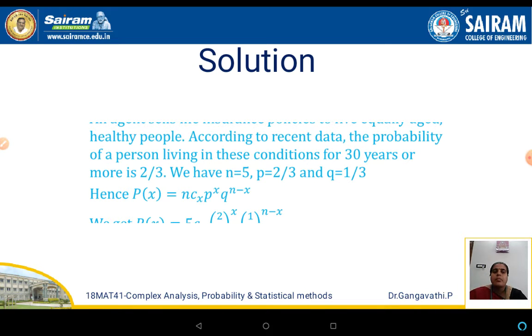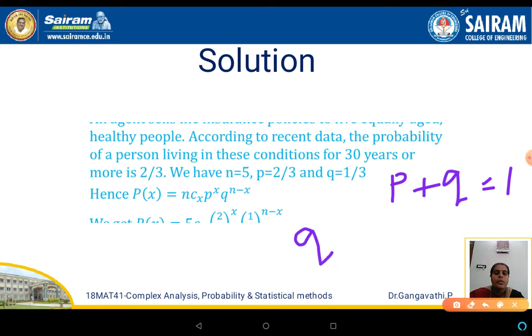Solution: the people who have taken the insurance are of equal age and are healthy. According to the recent data, the probability of a person living in these conditions for 30 years and more is 2 by 3. It means the probability of success, living more than 30 years, is taken as P, and the value here is 2 by 3. Once we know the value of P, it is easy to calculate the value of Q, because we know P plus Q is equal to 1. The probability of success and the probability of failure sum to 1. Therefore, Q is equal to 1 minus P.